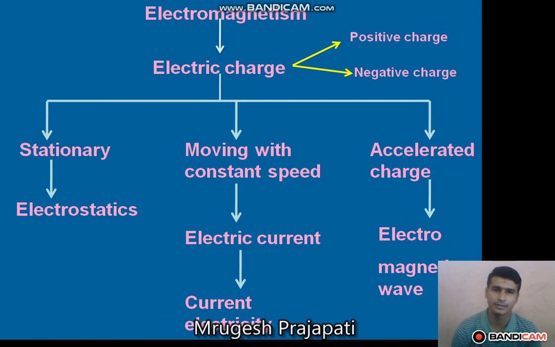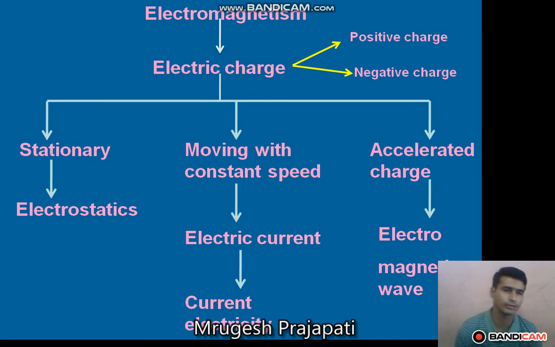So these are the three main branches of electromagnetism. The first branch deals with the study of electric charge. When the electric charge is stationary, the branch is called electrostatics. When the charge is moving with constant speed, the branch is called current electricity, and the accelerated motion of the electric charge constitutes the electromagnetic wave. So these are basically the branches of electromagnetism.